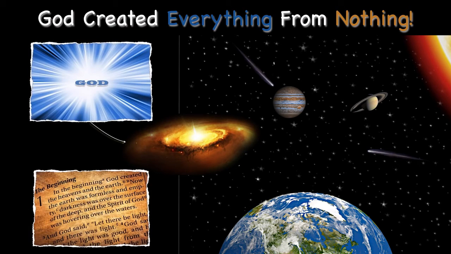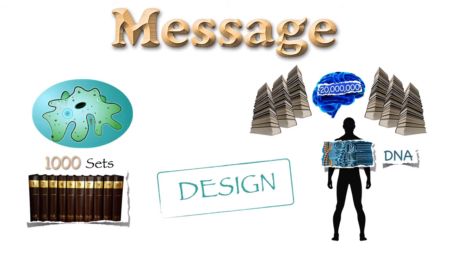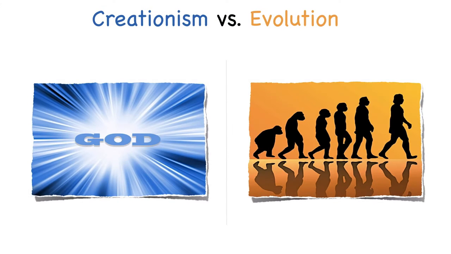Genesis 1:1, the first verse in the Bible, says it all. In the beginning, God created the heavens and the earth. This belief that God is the creator of the universe and all living things is known as creationism. We also saw that God is the intelligent designer of living things. So we have two main views for the origin of life out there today, creationism and Darwinism.